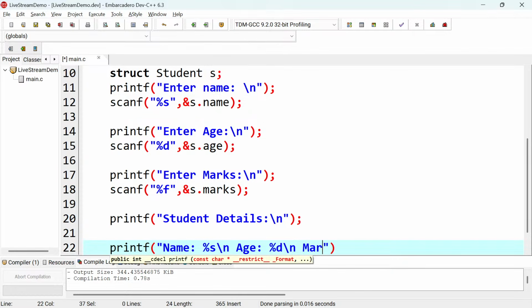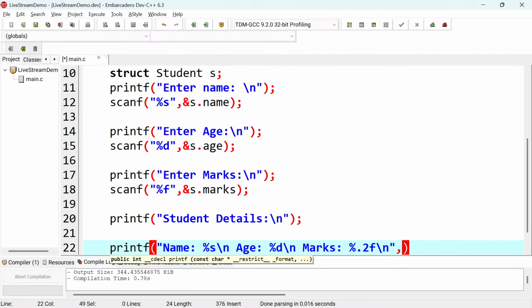So I'll say marks, just like this, and because marks is a float, I'll put this percentage, and if I want two decimal places, because it has decimals, I can say %.2f to specify the number of digits that you want after the decimal point. After that I'll put whatever I want, but this is the last thing. So let me put a backslash n there to skip a line, just in case there's something that I'll add next.